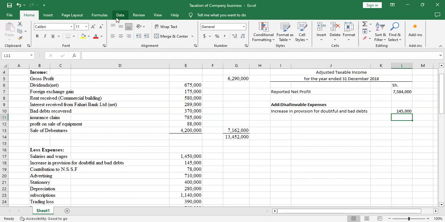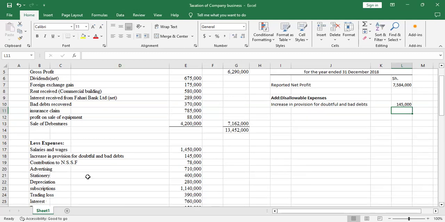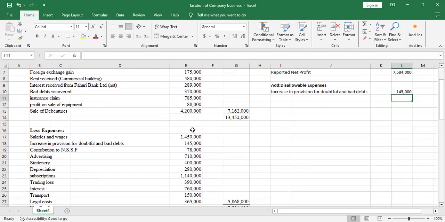Employer's contribution is an allowable expense. Yeah, it is allowable. It's the employer that contributes to the employee, so we won't consider it. So we go to advertising.